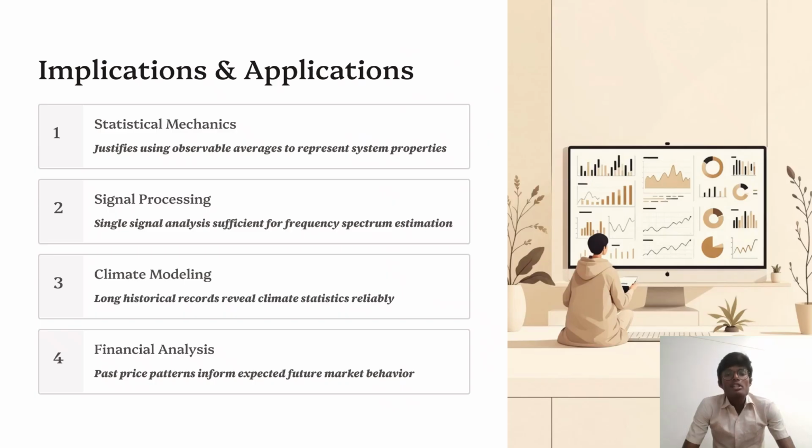Applications and implementations of the ergodic theorem and ergodic process: first statistical mechanics, second signal processing, then climate modeling and financial analysis. First, we will discuss statistical mechanics. It justifies using observable averages to represent the properties of a system, and average values give its properties. This is called statistical mechanics.